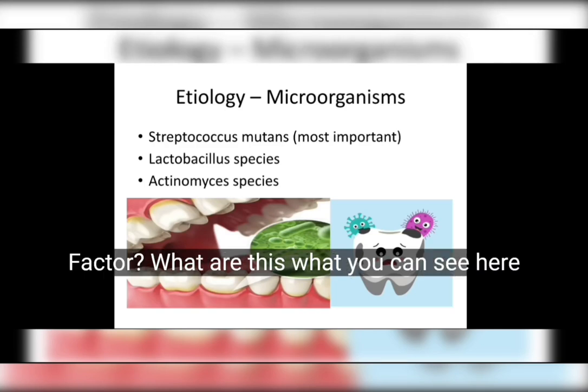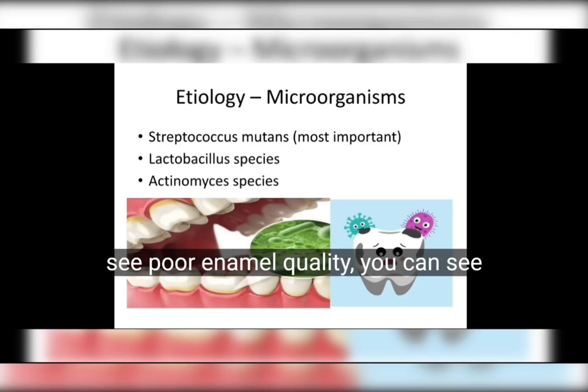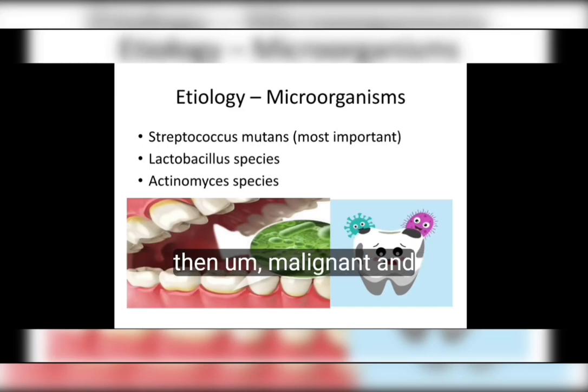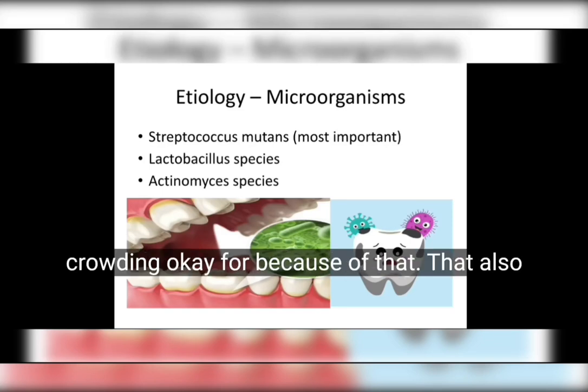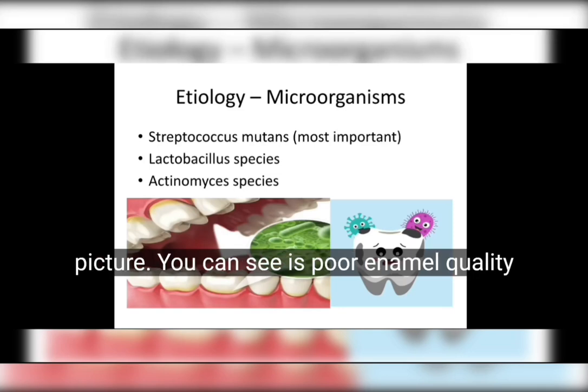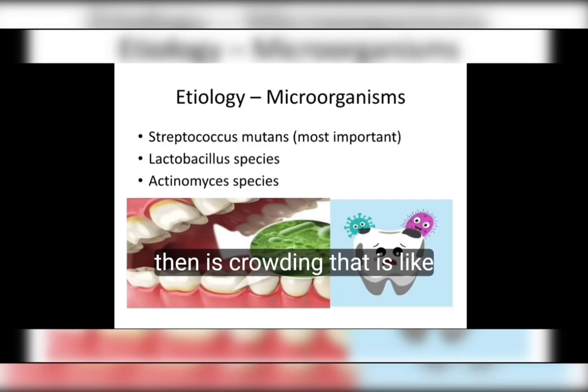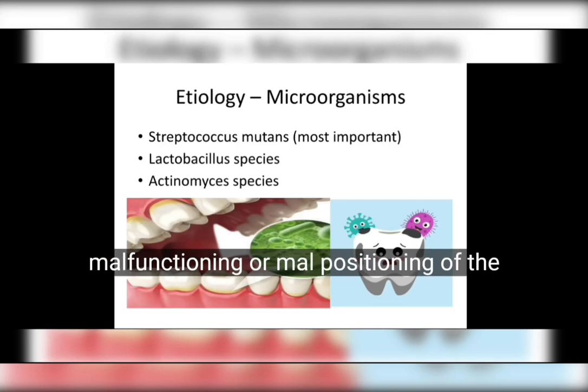Okay, so next, the host factors. What are these? You can see deep patent fissures, poor enamel quality, and then malalignment or malocclusion of the tooth. You can see crowding, and because of that also caries can happen. So in the first picture you can see the patent fissure, in the next picture you can see poor enamel quality, where the enamel quality gets very poor. Then crowding, that is malpositioning of the tooth.